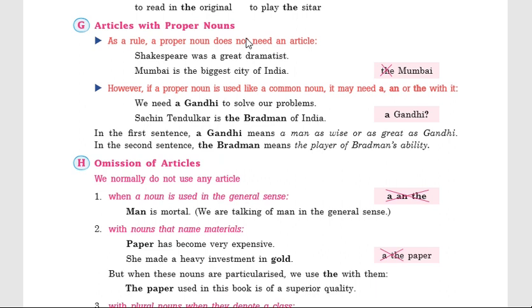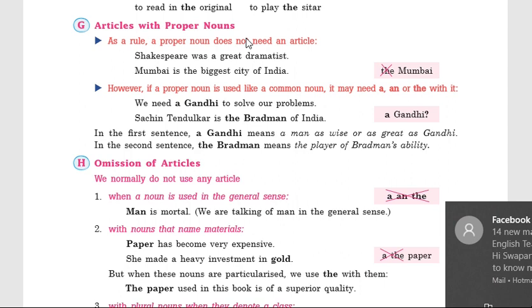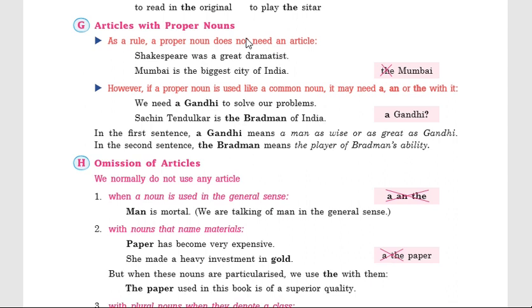As a rule, a proper noun does not need an article. For example, Shakespeare was a great dramatist. Mumbai is the biggest city of India. Here we cannot say a Shakespeare, the Mumbai. Generally, it is not right.